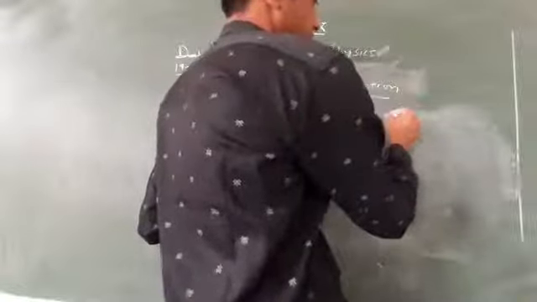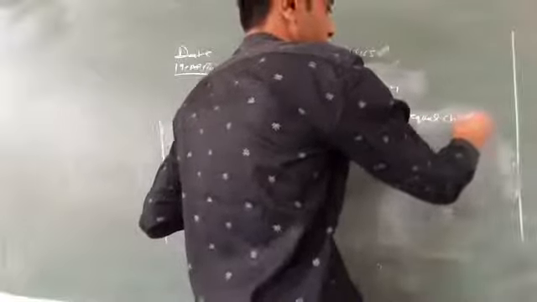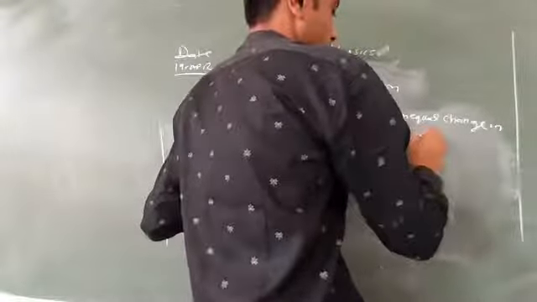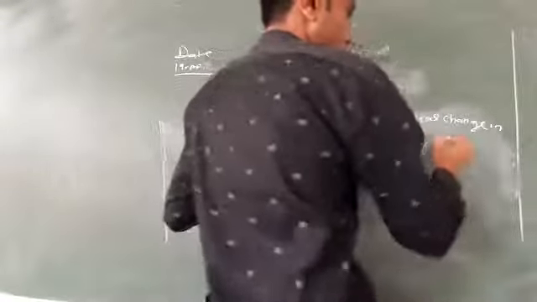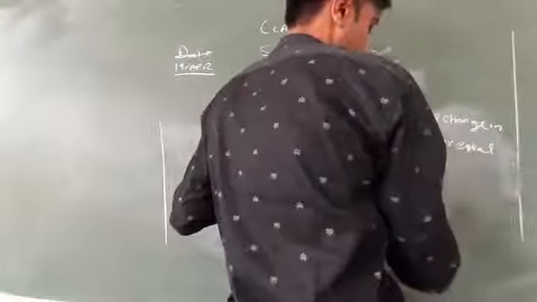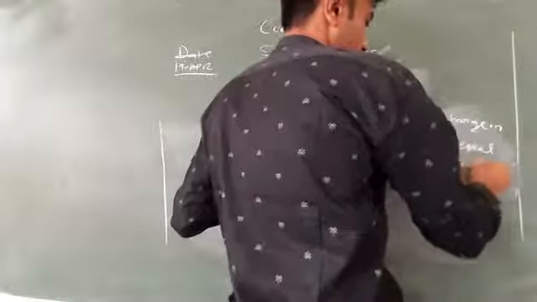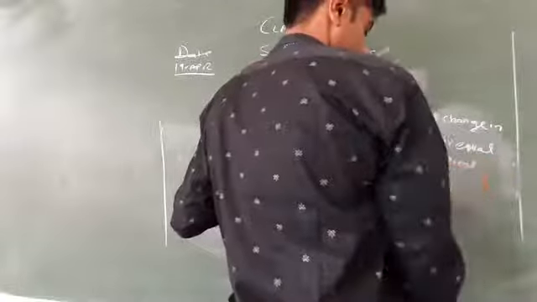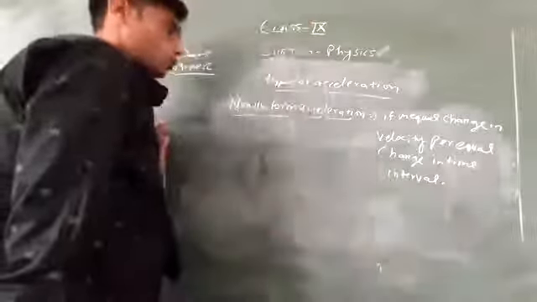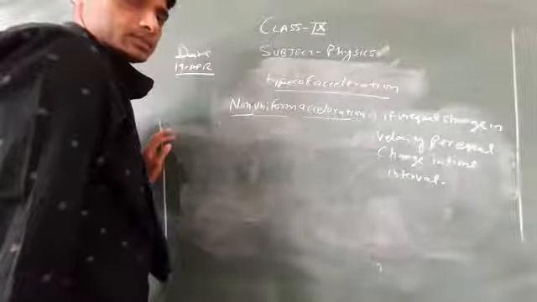If there is unequal change in velocity per equal time interval, this type of acceleration is known as non-uniform acceleration.